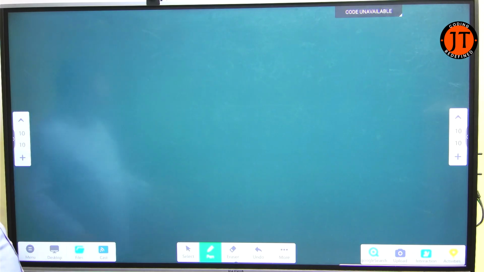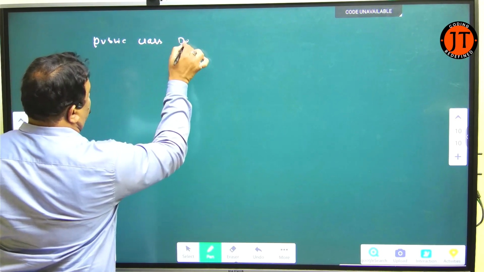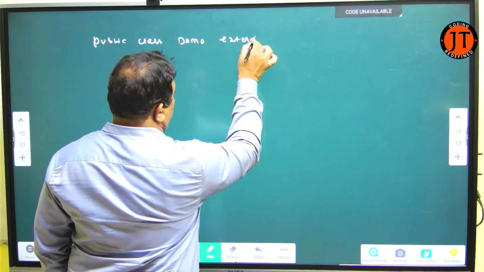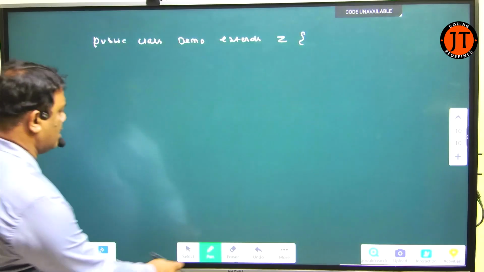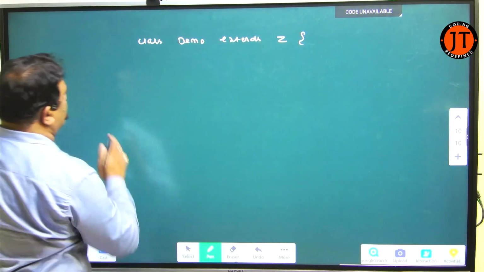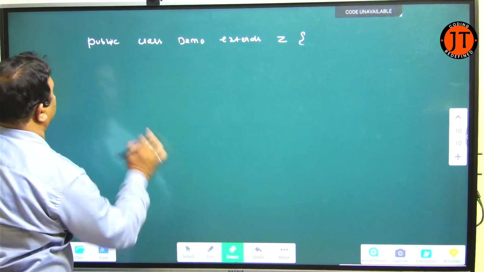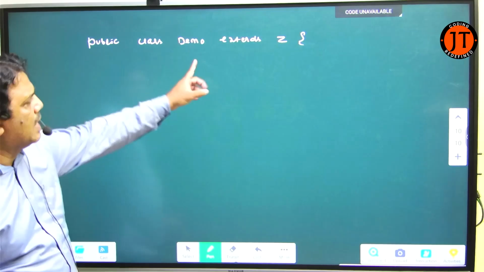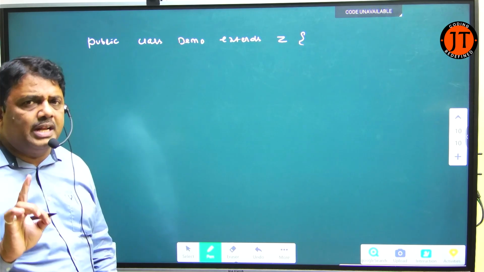Now I just move to another class. I write here public final class Demo, that extends from Z. Demo is a class inherited from Z. Now you tell me, Z contains how many abstract methods? Z contains one abstract method.